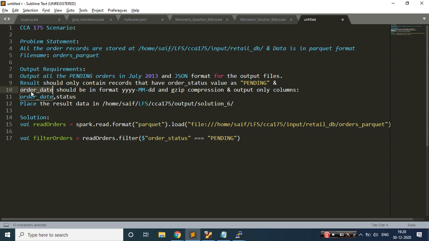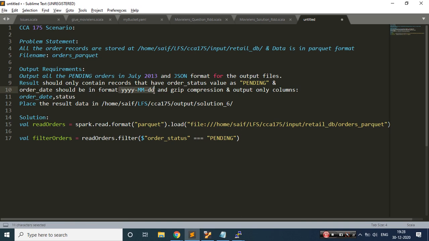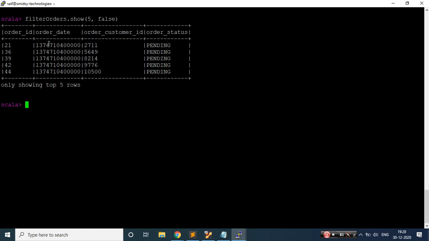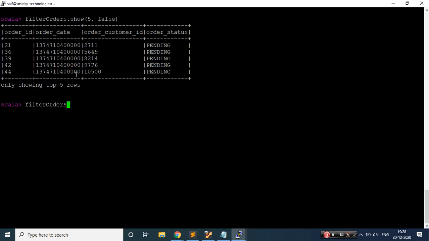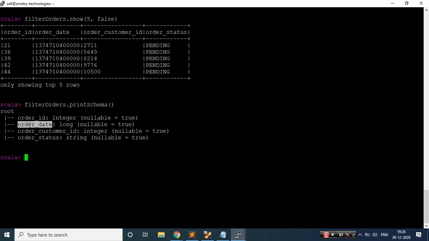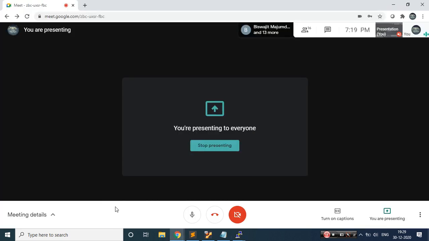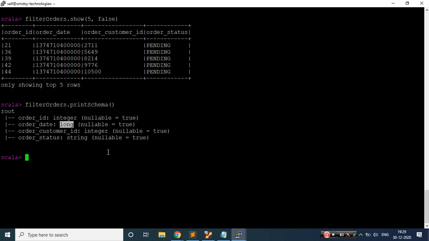Second thing, they have said the order date should be in this format. But if you see, the order date here is in a long format, like a numeric format. I don't know the schema for this. How can I see the schema? You just need to copy this variable and say print schema. Okay, so if you see, I'm having this order date in a long format.